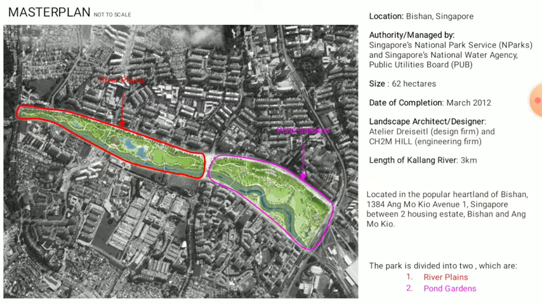Bishan-Ang Mo Kio Park is located at Bishan, Singapore. The size of the area is 62 hectares, and it is managed by the Singapore National Parks Board and the Singapore National Water Agency. This park is divided into two areas, namely the river plains and the pond garden.